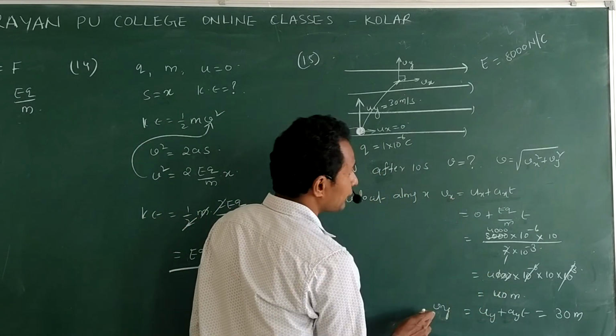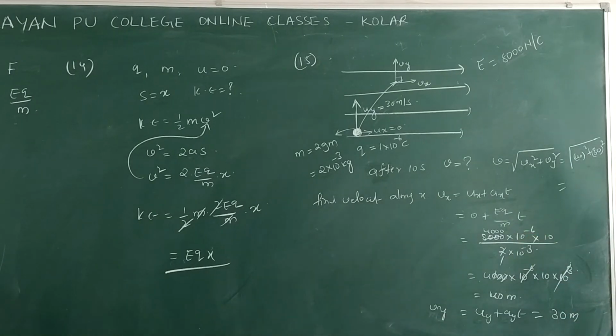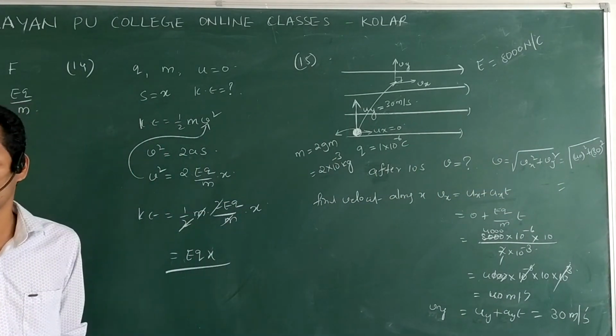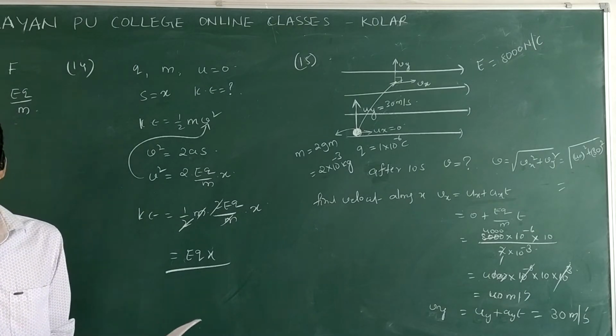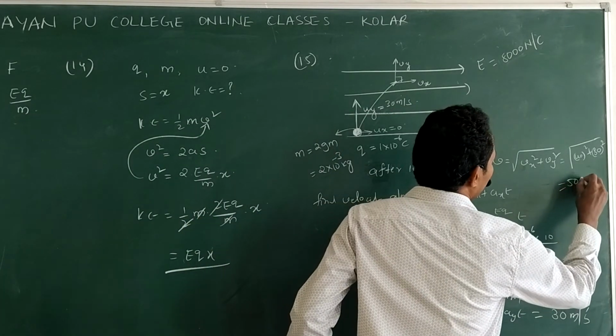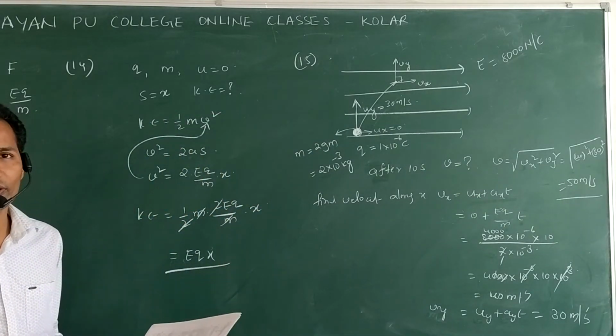Now we got v_x, v_y. Substituting this expression, under root of 40 square plus 30 square. 40, 30. Clear? Here the velocity unit is meter per second. Now 40 square plus 30 square under root is what? It is 1,600 plus 900, 2,500, square root is 50. Now the answer is 50 meter per second. Now option 3 is correct.